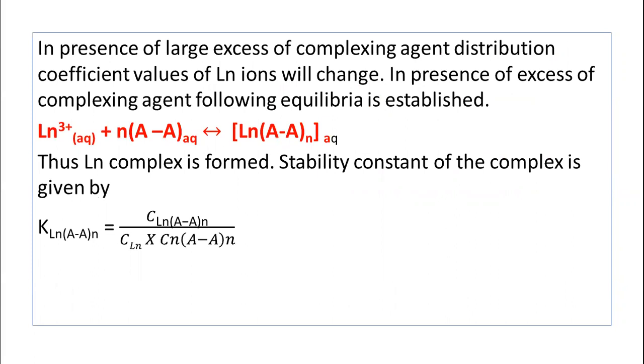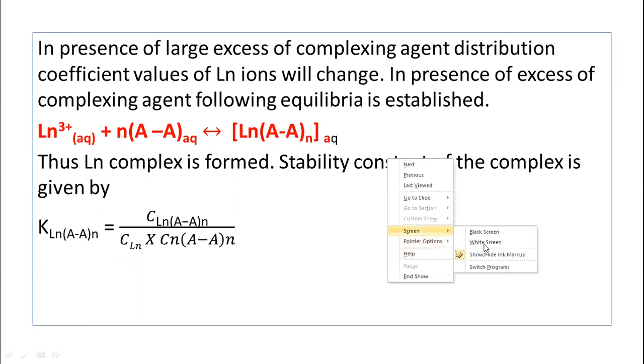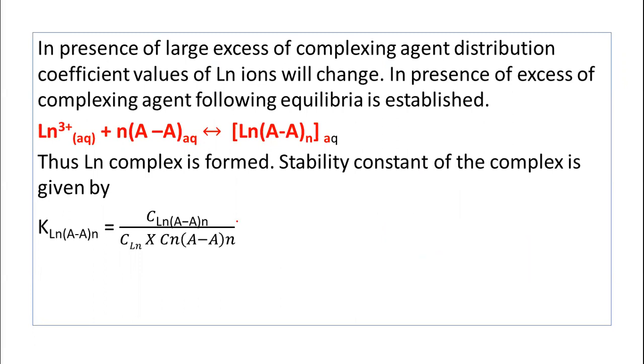But in presence of a large amount of complexing agent, distribution coefficient values of lanthanide ions will change. That's why we are adding the complexing agent. So in presence of excess of the complexing agent, the following equilibrium is established here.